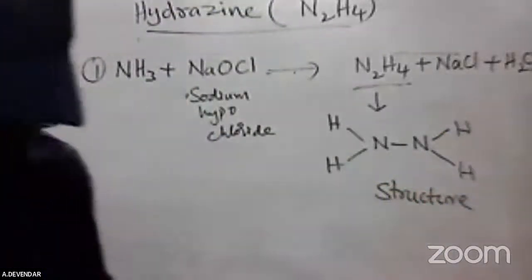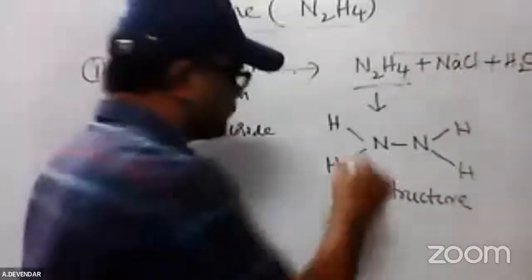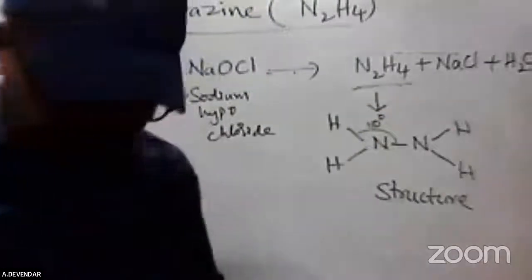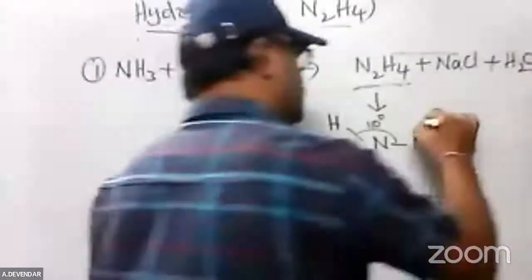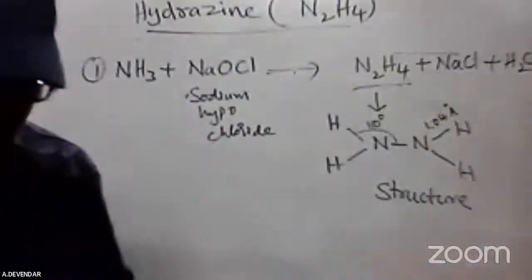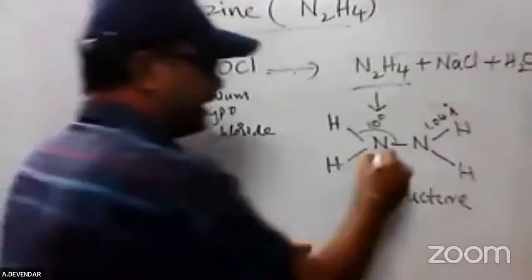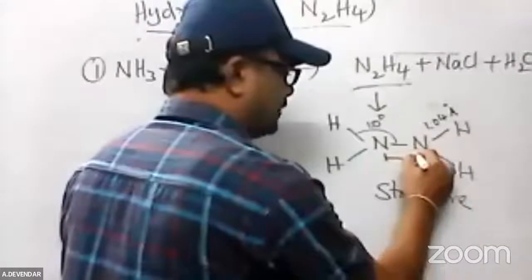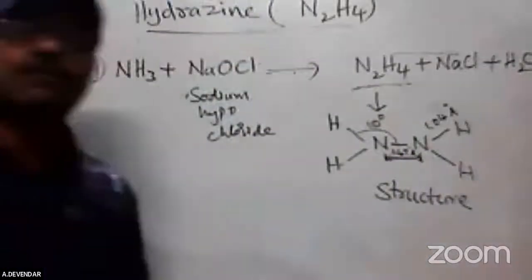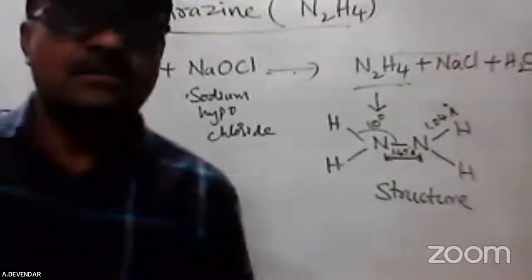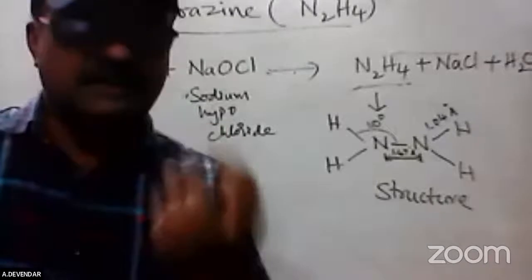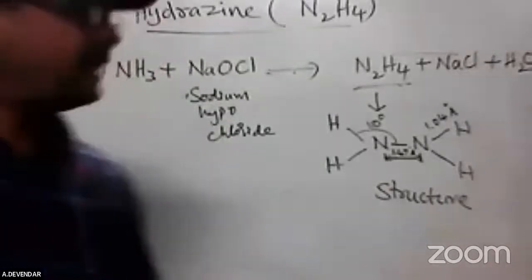If you want more detail, the bond angle in hydrazine is 110 degrees. The nitrogen-hydrogen bond length is 1.04 angstroms, and the nitrogen-nitrogen bond length is 1.47 angstroms. If you want more information, but don't ask it in the examination, because you can't always remember numerical values.